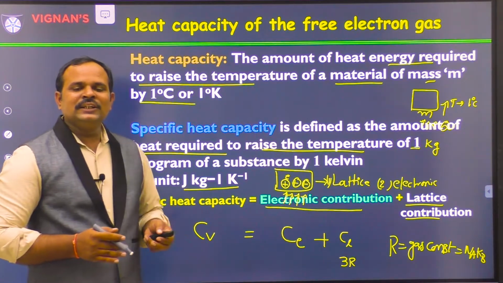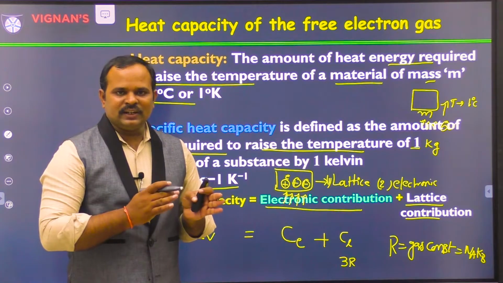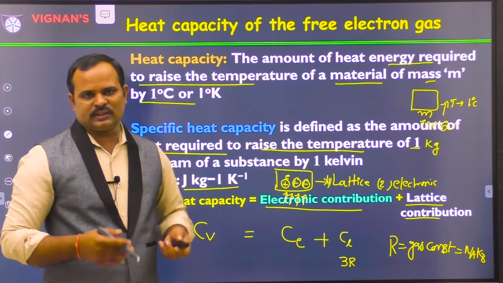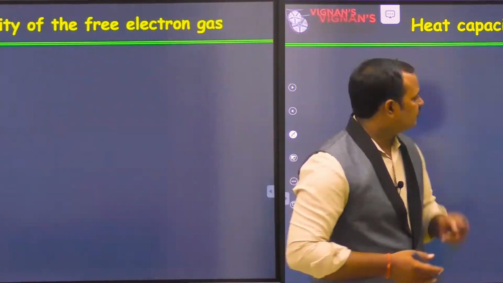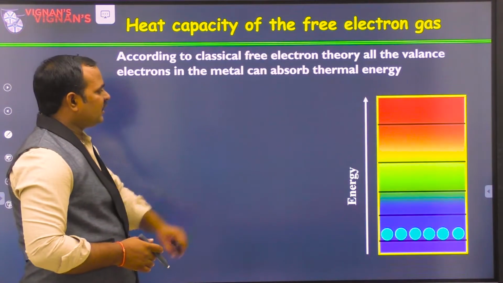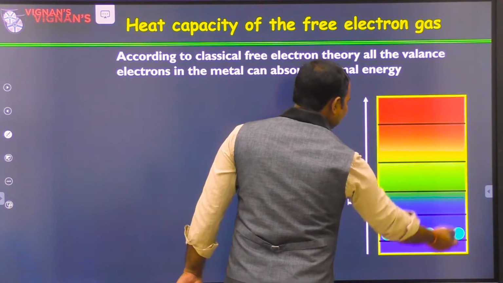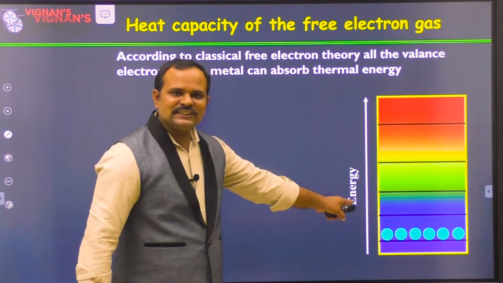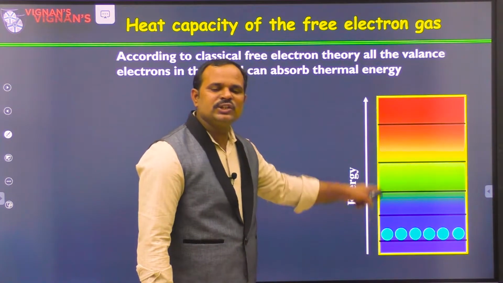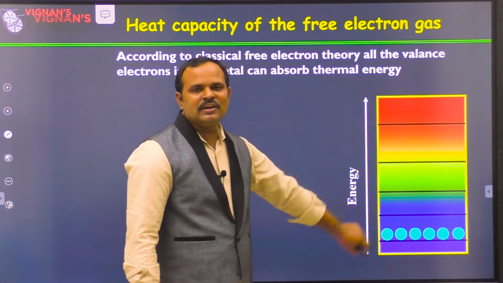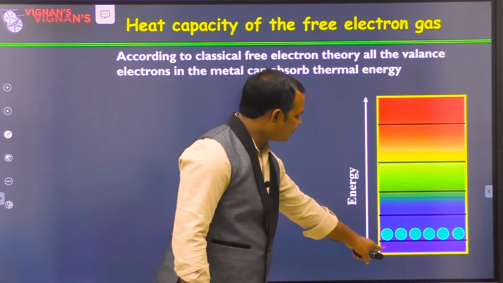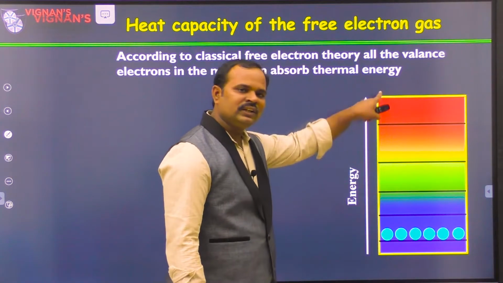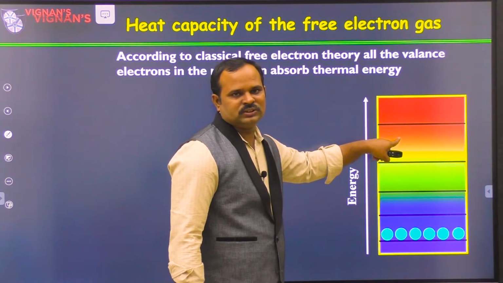Now we are discussing the specific heat of metal from the electronic contribution from now onwards. According to classical free electron theory, this is the energy level diagram. According to classical mechanics, there will be continuous energy levels existing in the metal. That's the reason for the continuous coloring. So these are all continuous energy levels.